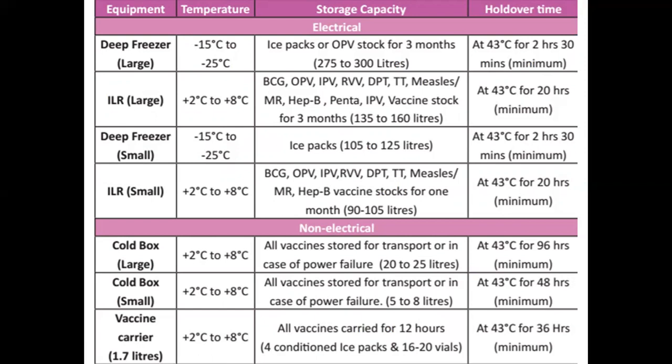The hold out time for the deep freezer, large ILR, and deep freezer small size are 2 hours, 30 minutes for the deep freezer, and 20 hours for the ILR. For cold boxes, it is 96 hours. For small size cold boxes, it is 48 hours, and for vaccine carriers, it can be stored up to 36 hours. 43 degrees Celsius is the ambient or the surrounding temperature which is there.